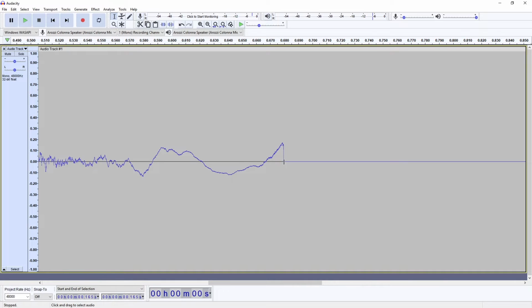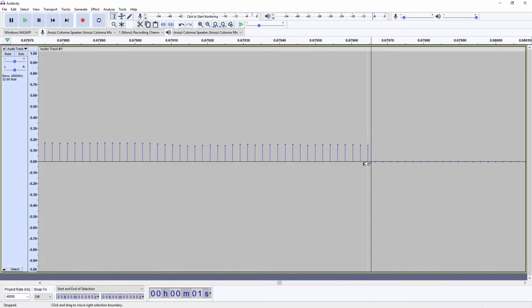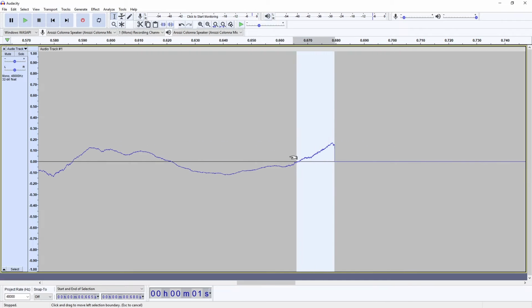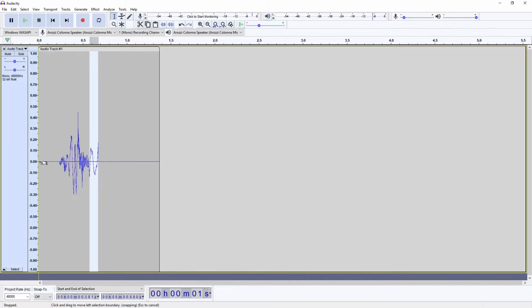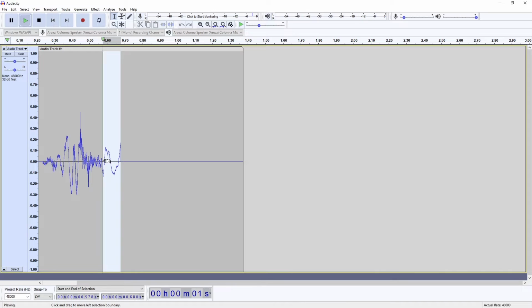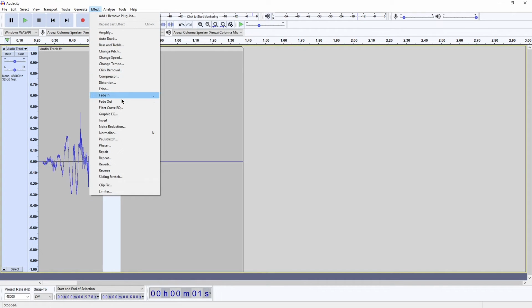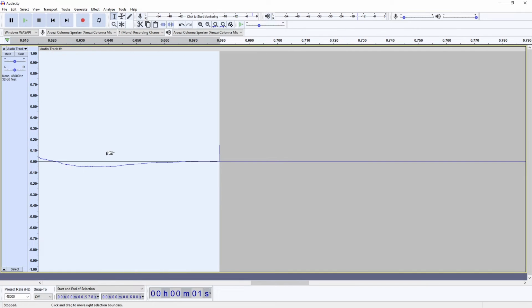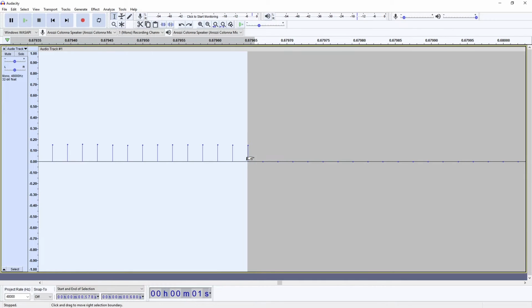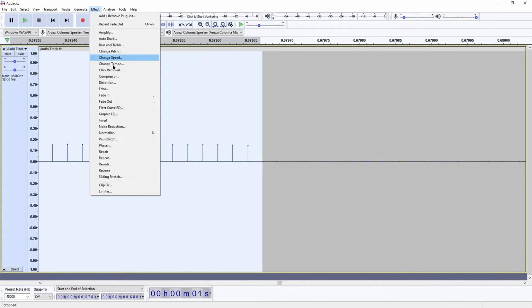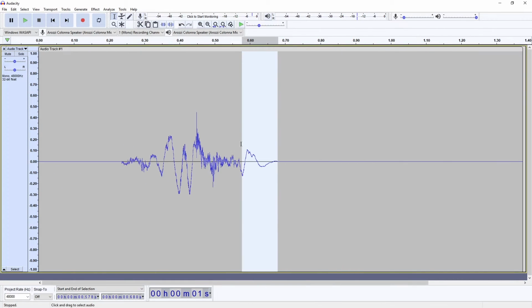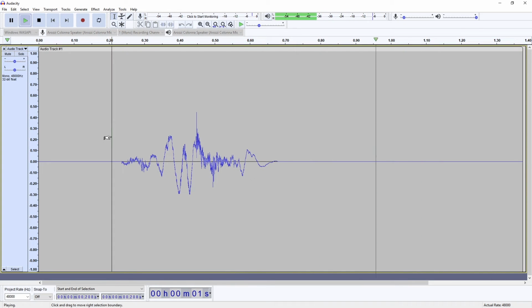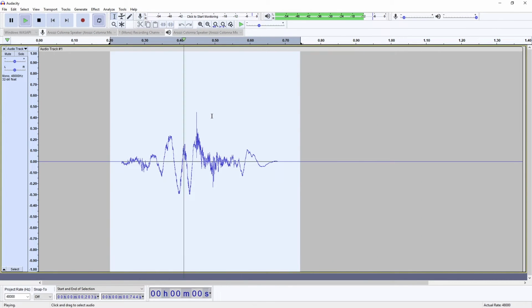The solution is to just select the very last sample and then shift-click drag to the left. Yeah, I guess this is a good area. And then just go to Effect, Fade Out. Wait a second, looks like I need to select one more. So hold down Shift, drag to the right, and Effect, Fade Out. And there it is, all fixed.